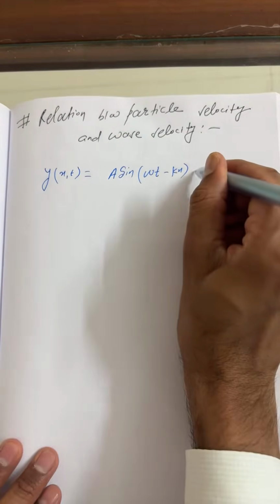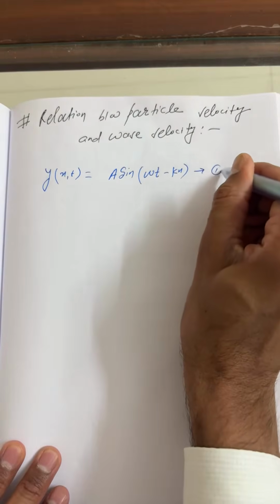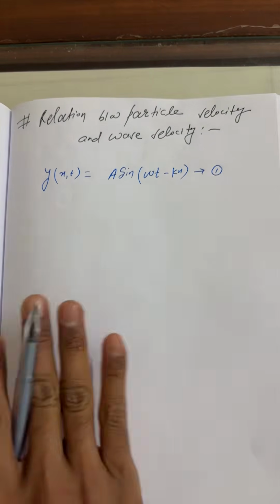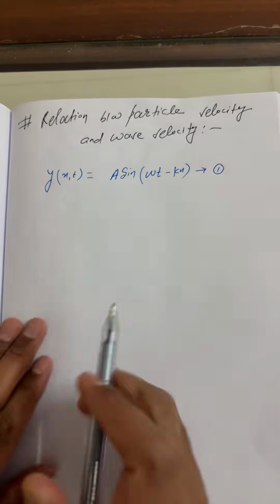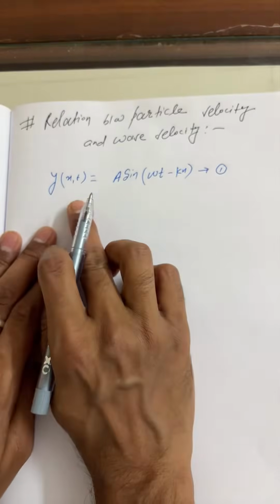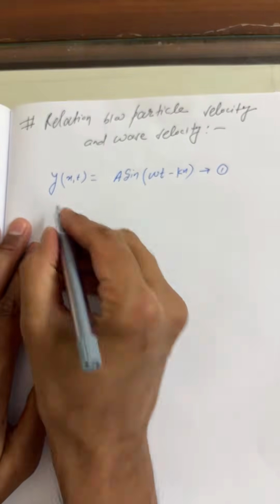Right. Beta, let us suppose, students, I'm telling, listen carefully, everyone. I'll go a little slower. y is equal to a sine(omega t minus kx). Right.